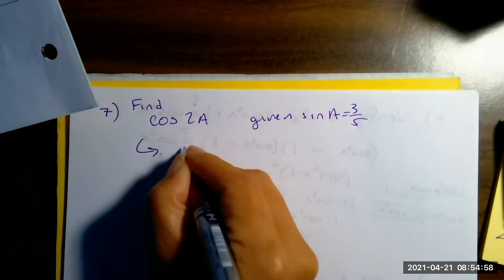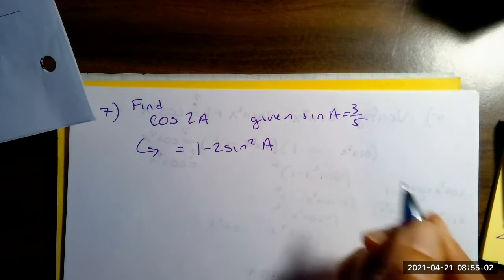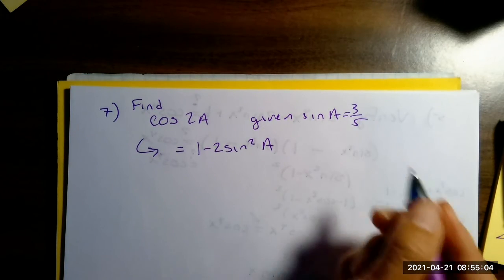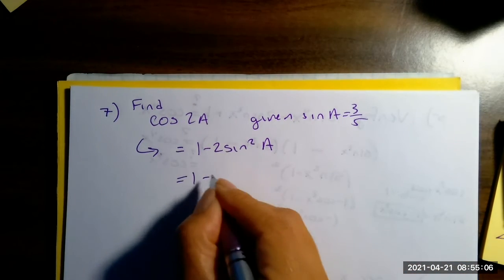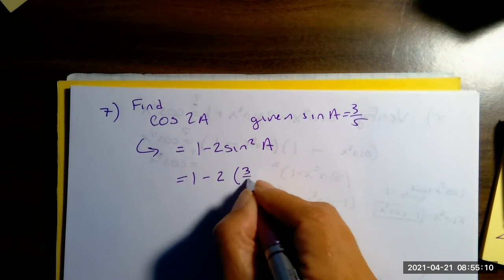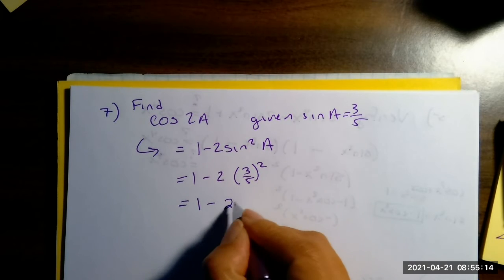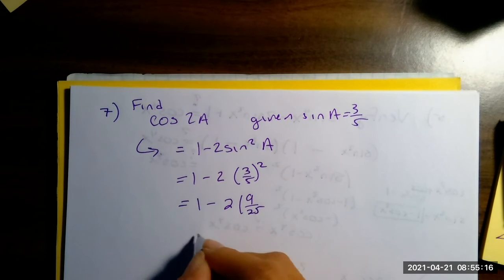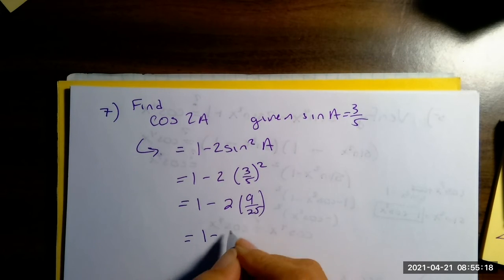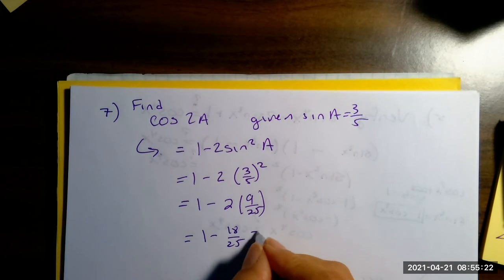So this one is going to be 1 minus 2 sine squared a. So now that's just going to get plugged in there. 1 minus 2. Sine of a is 3/5, so I just need to square that. So that's going to be 2 times 9 over 25. 1 minus 18 over 25. So that's going to come out to be 7 over 25, right?